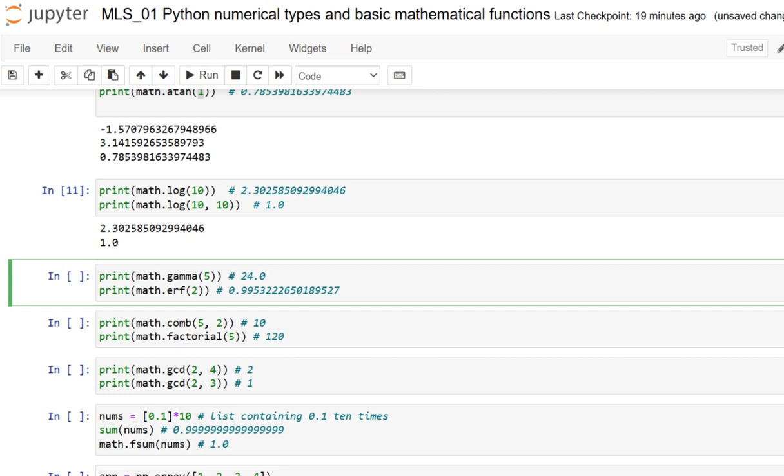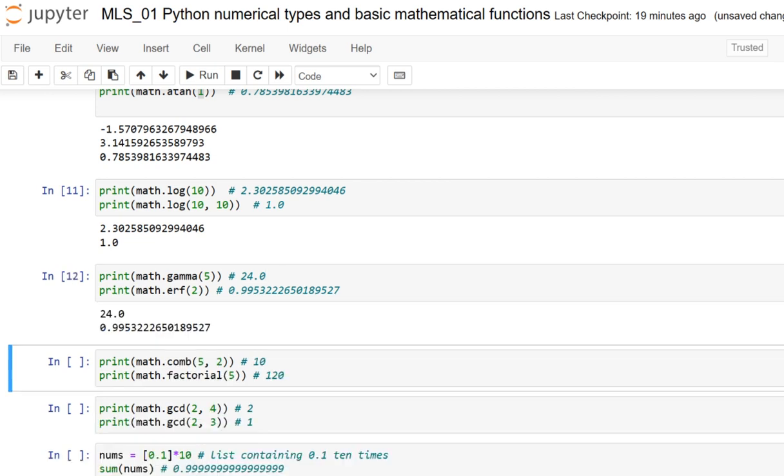In addition to the standard functions such as trigonometric, logarithmic and exponential functions, the math module contains various number-theoretic and combinatorial functions. These include the comb and factorial functions, which are very useful in a variety of applications. The comb function, called with arguments n comma k, returns the number of ways to choose k items from a collection of n without repetition, if the order is not important.